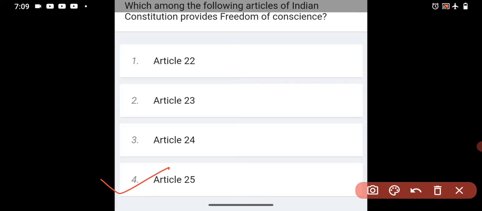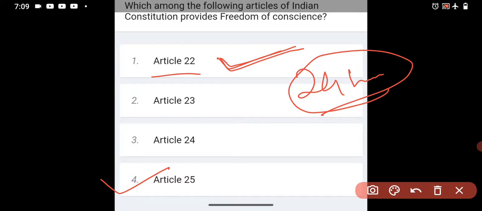If we go for the elimination method, then also we can get the answer. You can see Article 22 is for what? Article 22 is for the case where you are arrested or have committed any offense, then you have to be presented before the magistrate within 24 hours.